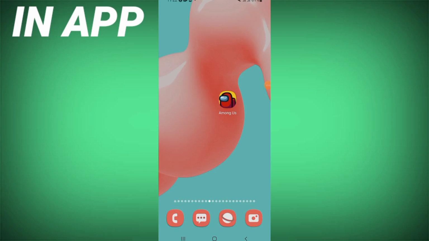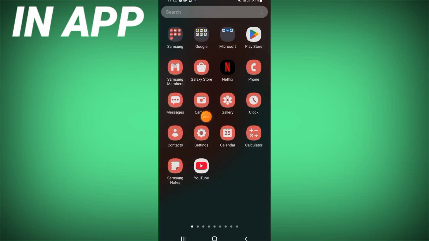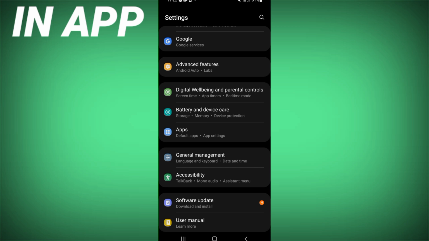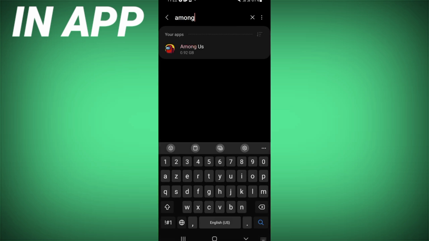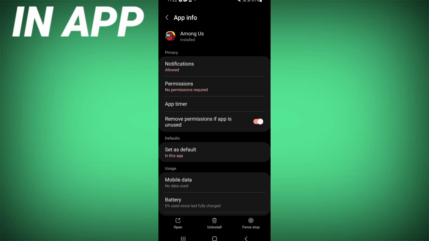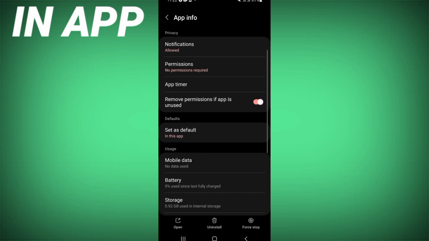I will show you how to fix the sound problem on the Among Us game easy and quick. The solution is very easy, guys. You just have to open the settings of your phone, click next to the apps option, search for Among Us and click it. Here, guys, you're going to see this list of options.